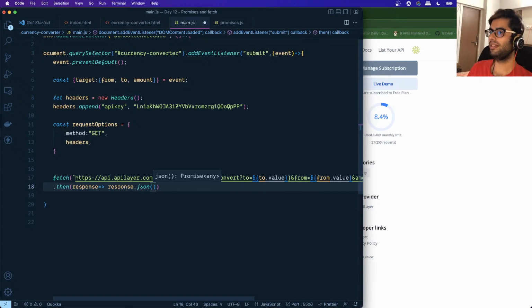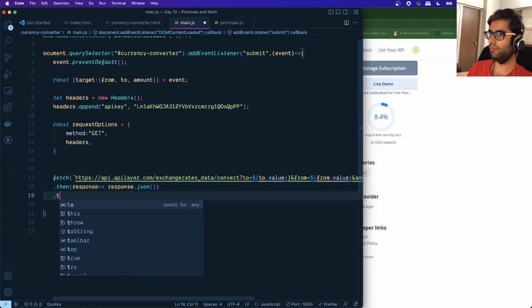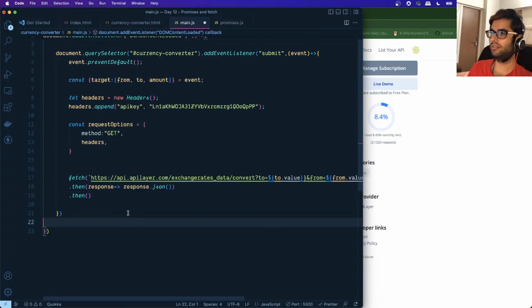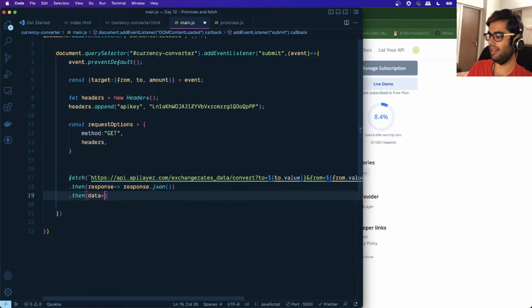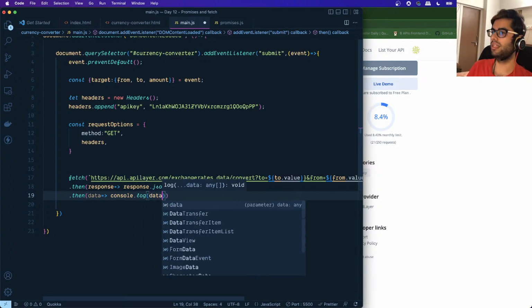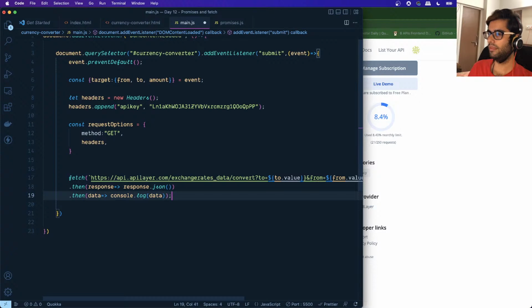And if you notice over here, this is giving us a promise as well, right? So since this is giving us a promise, we want to further chain the outcome of this. Once the response has been converted into an object, we will finally get the entire data. And now let's do one thing. Let's log this information to the console, and I'll save this.